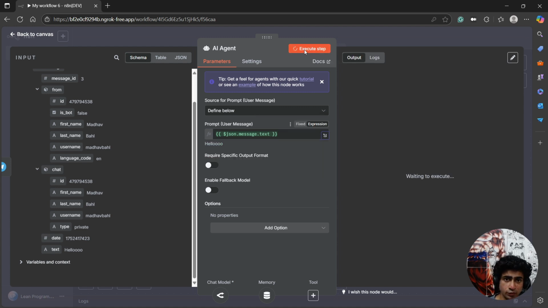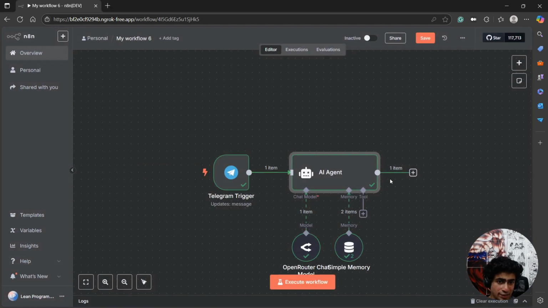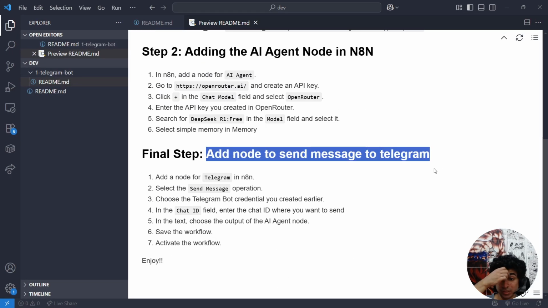Perfect. So now let's try to execute this step. Executing now, it's going to take some time, obviously. And the output: Hello, how can I assist you today? Let's make it awesome. Perfect. This is so cool. So now we have our AI agent running. We have our Telegram bot running. Now the only remaining thing is the final step, add a node to send messages to Telegram.